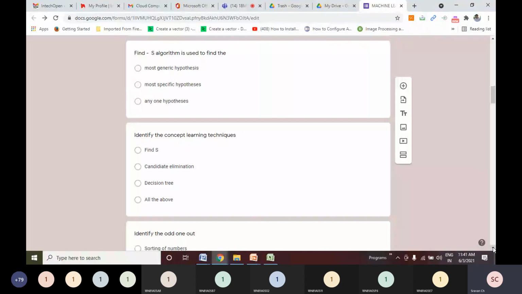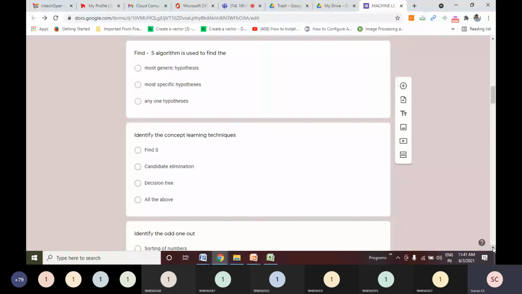Decision tree is also a concept learning technique. Even in decision tree, what we are doing, we have some sample data, training data. From training data, we are constructing a decision tree, and that decision tree will help us in predicting the outcome, whether this fellow will go for playing tennis or not. For new data also, the decision tree will help us in doing predictions. So decision tree is also part of concept learning only, or inductive learning, you can say.